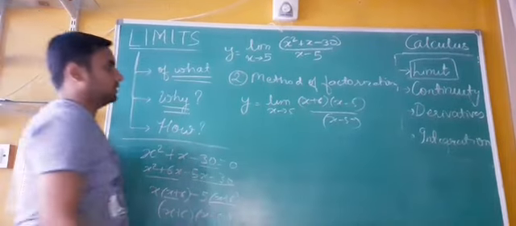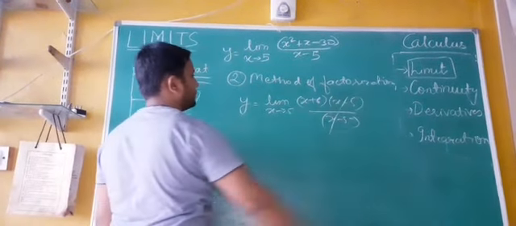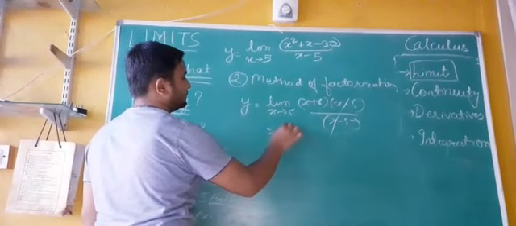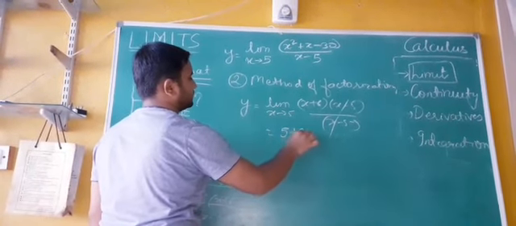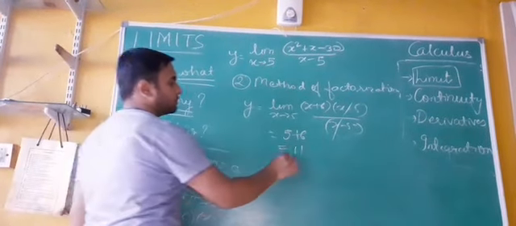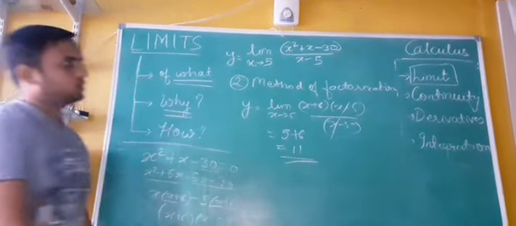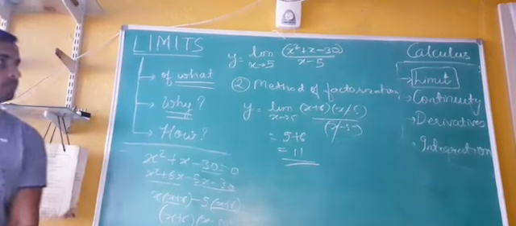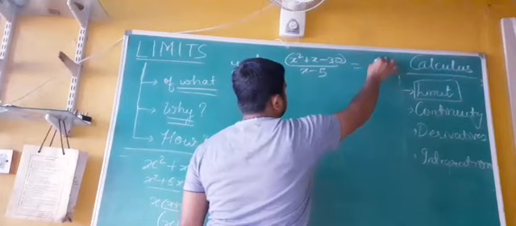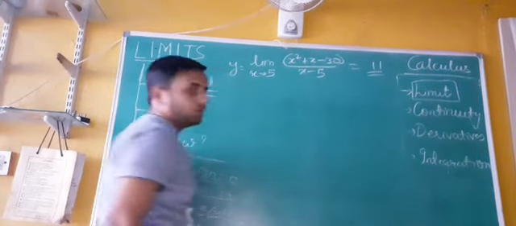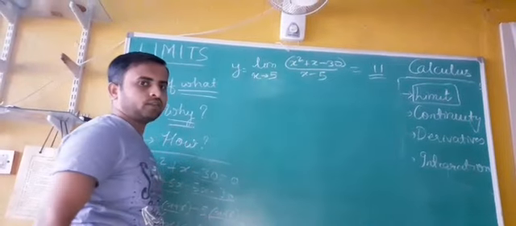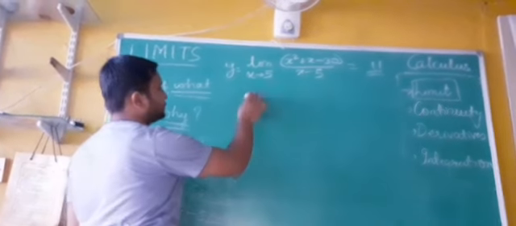Right? Very clear. x minus 5 is cancelled. Let's substitute the value of x here. Your answer should be 5 plus 6, which is 11. Okay, so to illustrate this and verify, let's use the method of substitution again. So now we know the value of this limit is 11. We will have to verify. You don't have to do this in the exam, but for understanding we will verify this using the method of substitution.